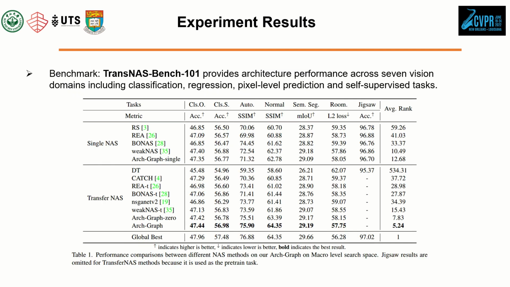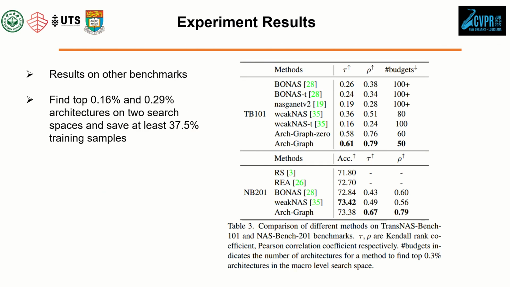Here are our results on TransNAS-Bench-101, a benchmark that provides architecture performance across 7 vision domains, including classification, regression, pixel-level prediction, and self-supervised tasks. Our method's prediction also results in a higher Kendall rank coefficient and Pearson correlation coefficient with less budget. It can find the top 0.16% and top 0.29% architectures on 2 search spaces and save at least 37.5% training samples.